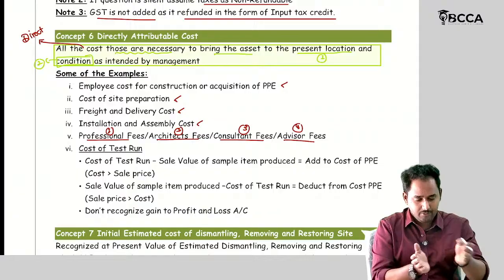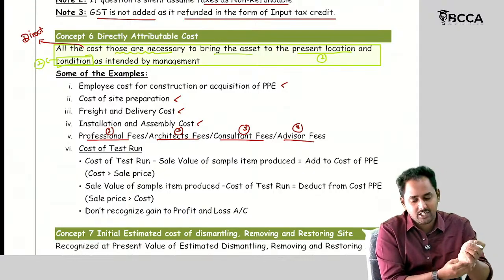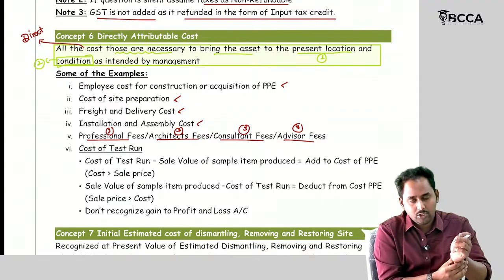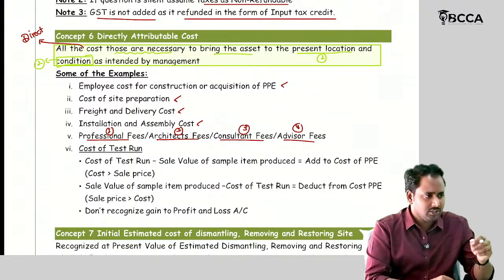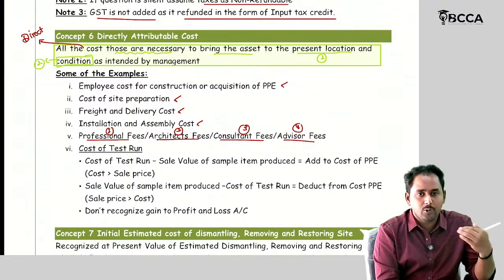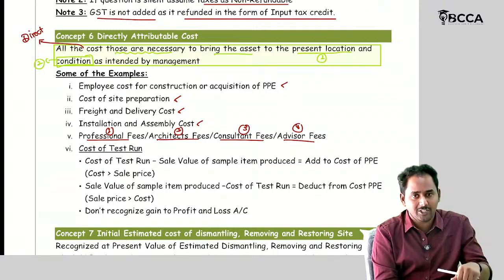Before directly using the production process, I should make some test run, right? So the cost of the test run also should be included in the cost of the asset. Test run means I am checking whether, by using that machinery, I am able to produce the products or not. If you are able to produce some products, you can sell that product, right?